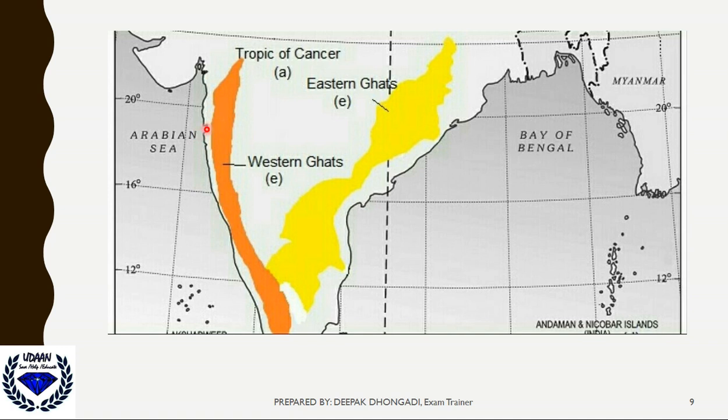The Western Ghats start from Maharashtra, Goa, then Karnataka, Kerala, Tamil Nadu. All those major states fall under this region. So the orange portion is Western Ghats, and the yellow portion is Eastern Ghats. That is what this picture is depicting.